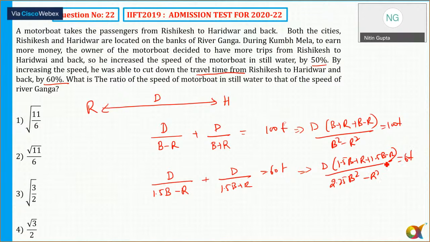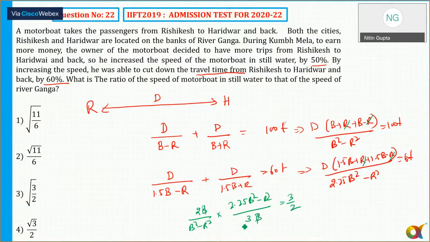Divide these two equations. If I divide these two equations, d and t will get cancelled, and my equation comes out to be 2b. The r and r will cancel here, and r and r will cancel here as well. So b upon b square minus r square into 2.25 b square minus r square upon 3b, and that is equal to 100 by 60. In any case, you can see that b and b will get cancelled here.